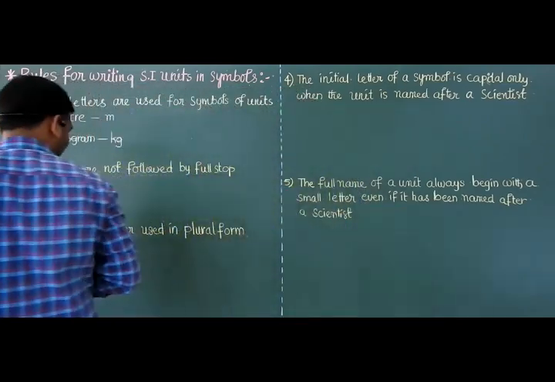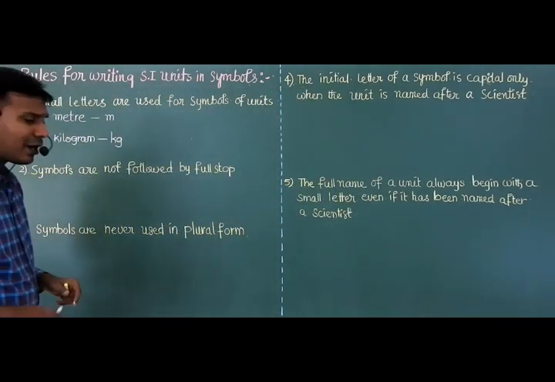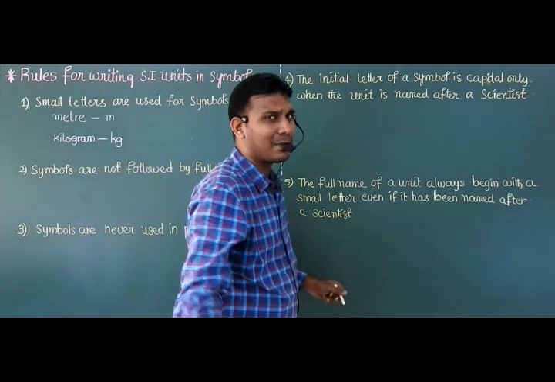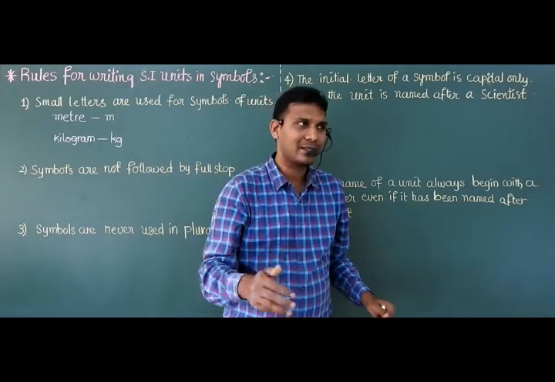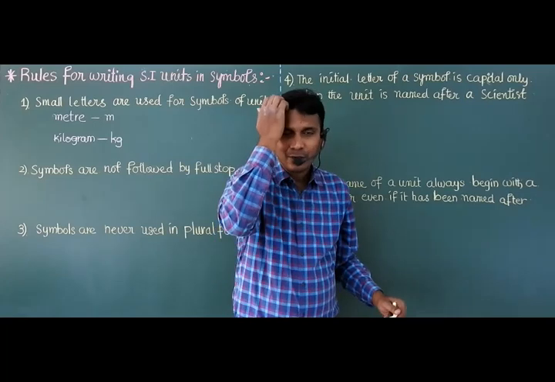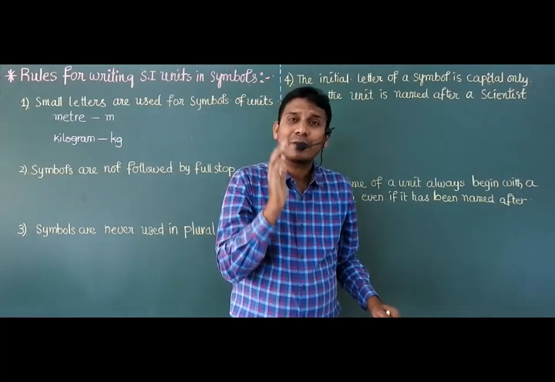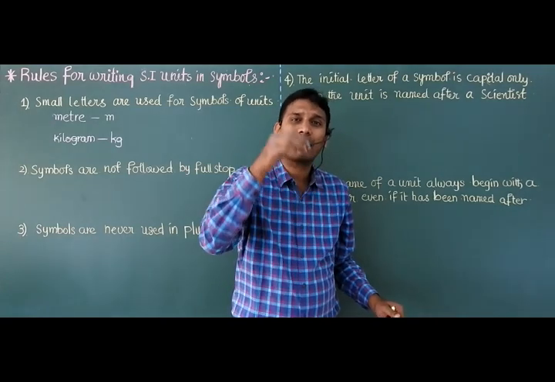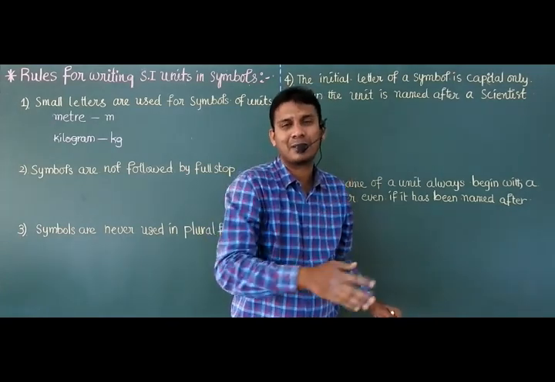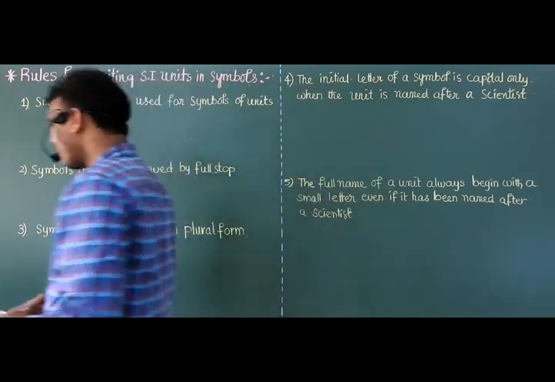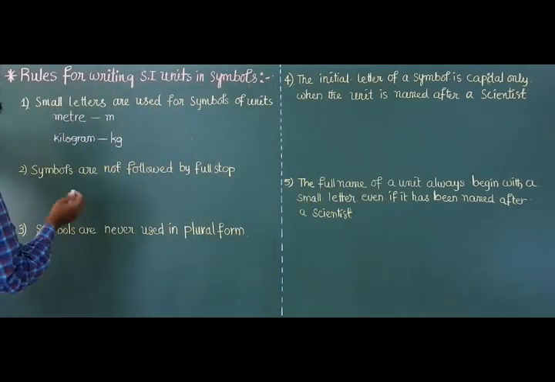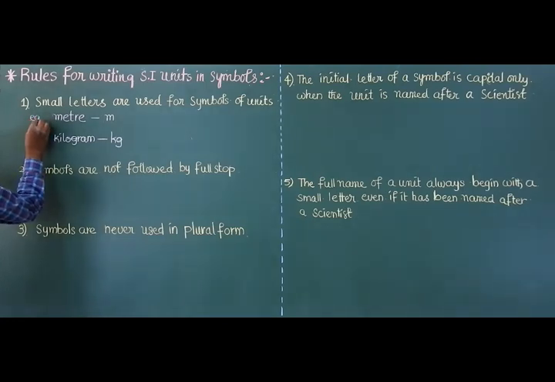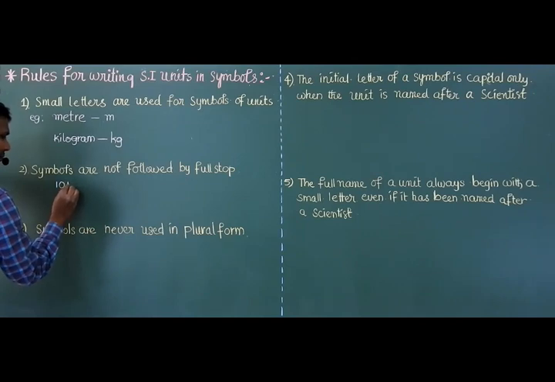The next one. Symbols are not followed by punctuation marks like full stop or comma. So symbols of SI units are not followed by a full stop, comma or any punctuation mark. For example, 10 kg.